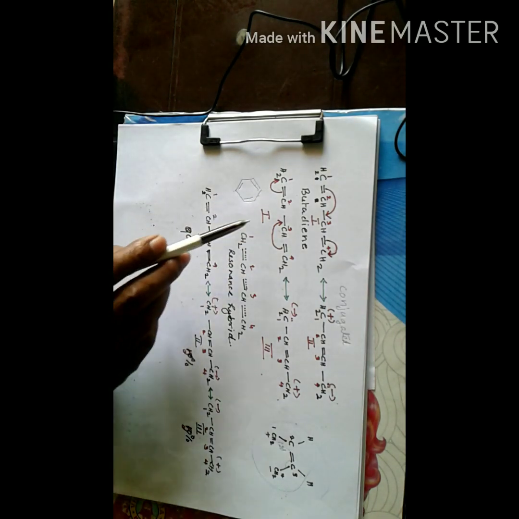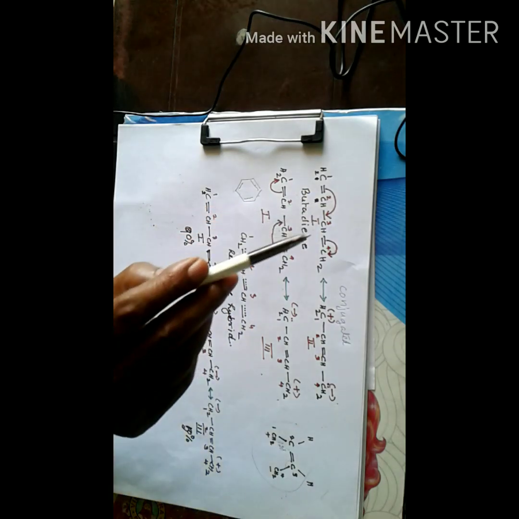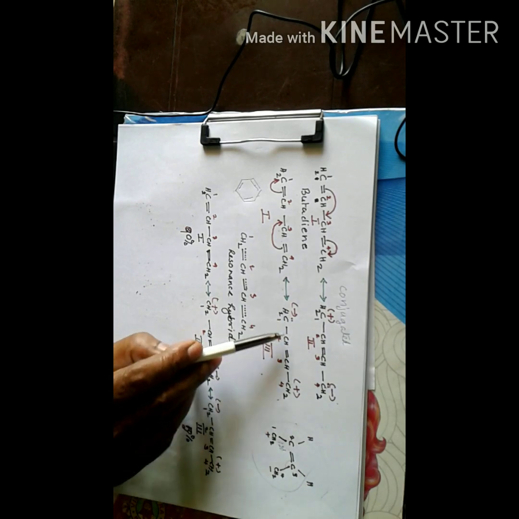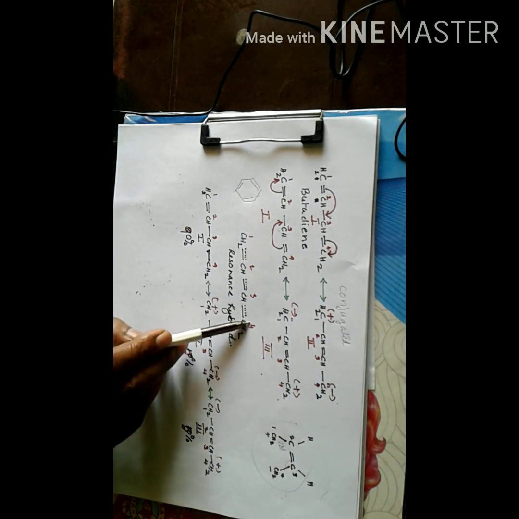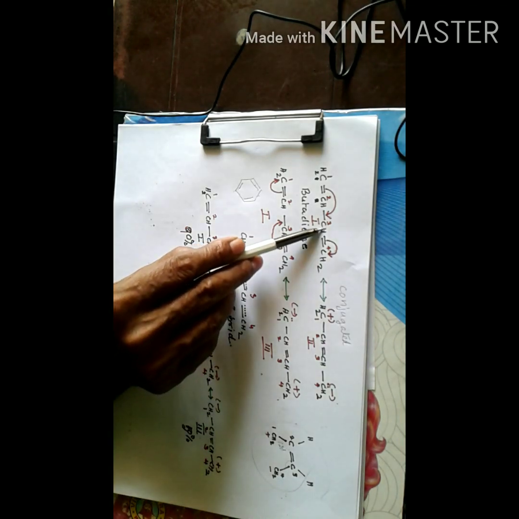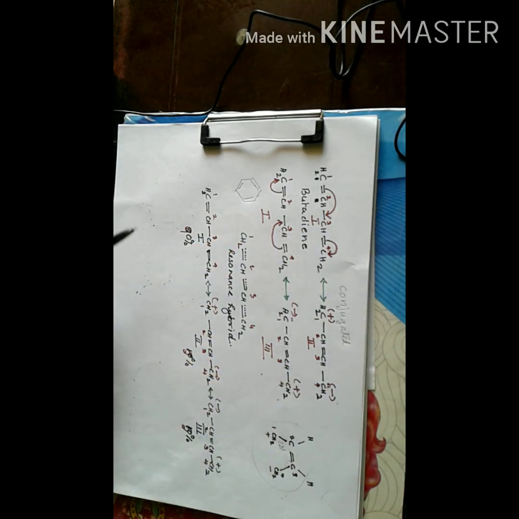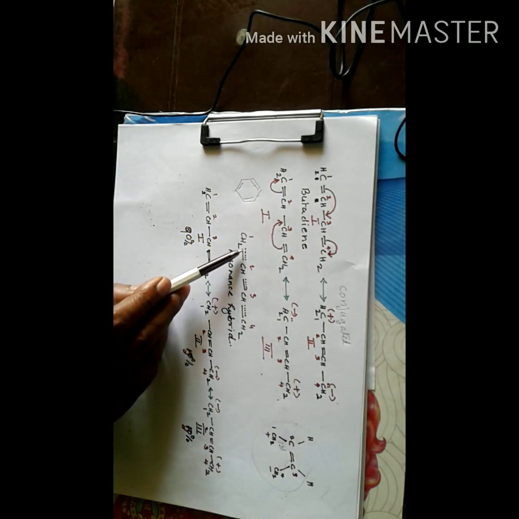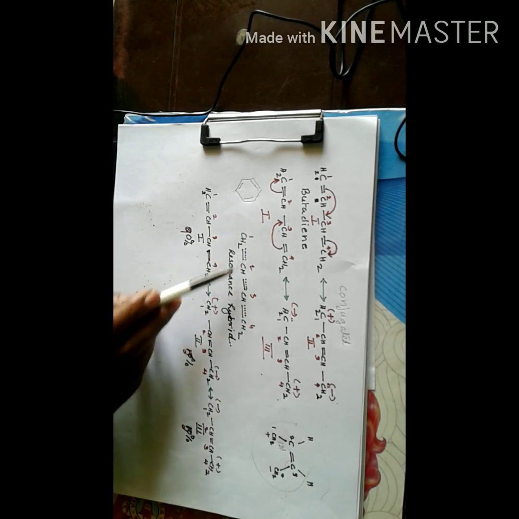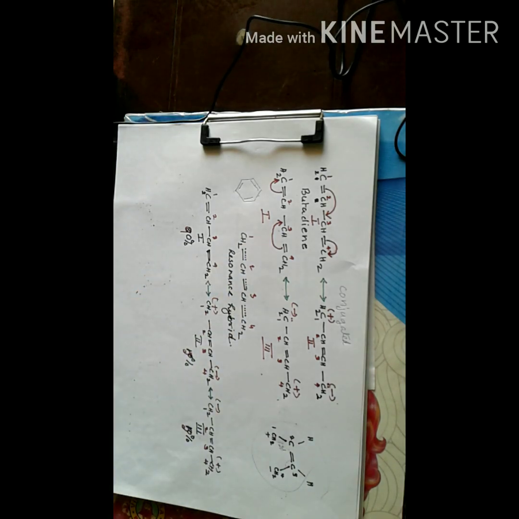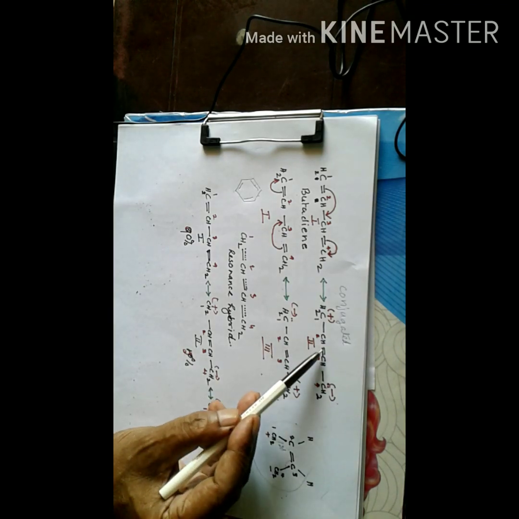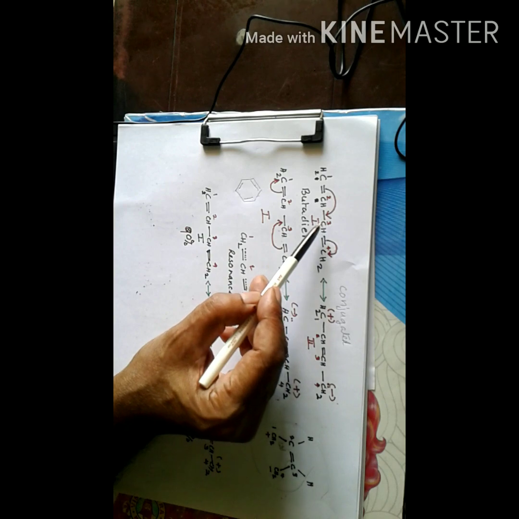So between 1 and 2, in structure 1 there is a pi bond, but in structure 2 there is no pi bond, in structure 3 there is no pi bond. Between 3 and 4 there is a pi bond in structure 1, there is no pi bond in 2 and 3. So when we combine the characters of all these structures, between 1 and 2 and 3 and 4 we have partial double bond character, pi bond character, indicated by dotted lines. Now between 2 and 3, structures 2 and 3 possess a pi bond, structure 1 does not possess any pi bond.